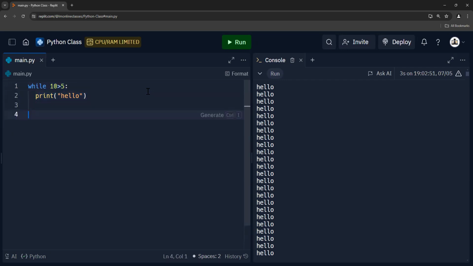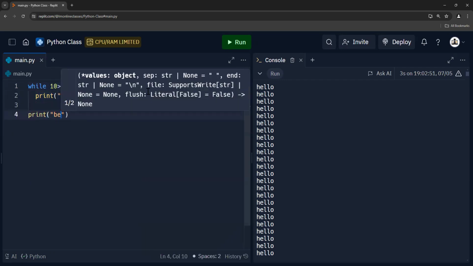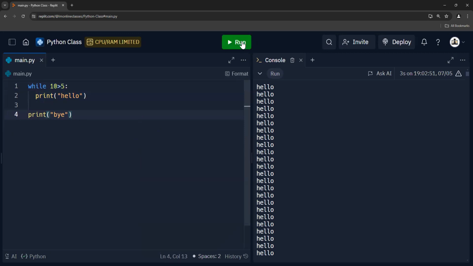If we do something like print bye at the end, let me clear the console, press run, and I'll stop it so it doesn't do anything bad. You'll see that it never prints bye, because the while loop will just continue to run. In this case, this is an infinite loop, it doesn't end, so it will never get past line 2.